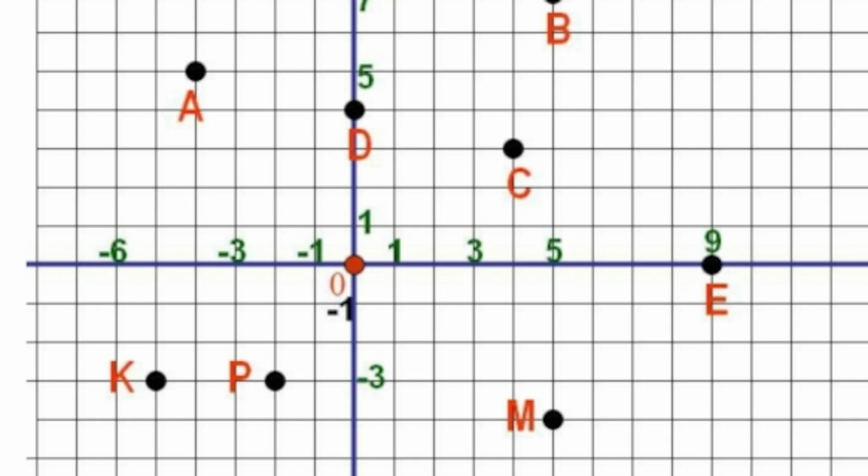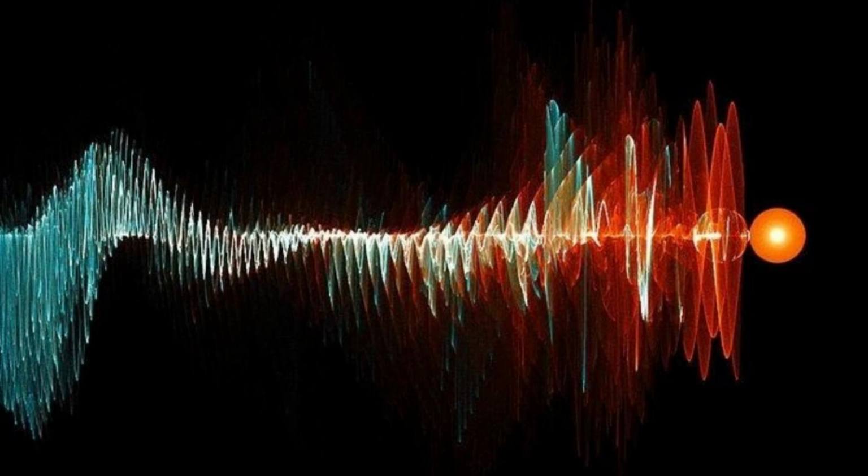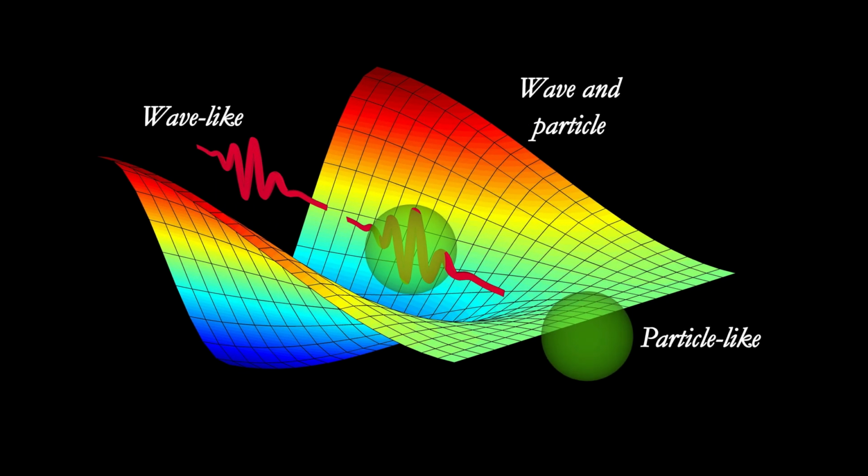In classical physics, objects are seen as particles with definite positions and velocities. In quantum physics, particles exhibit dual nature. They can behave both as particles and as waves simultaneously.